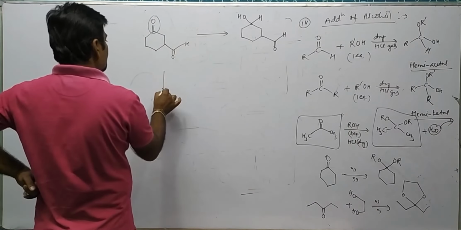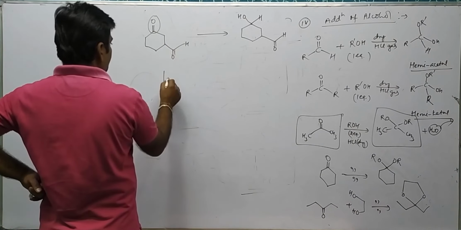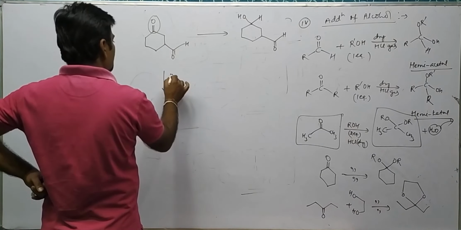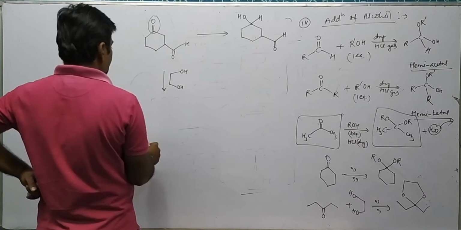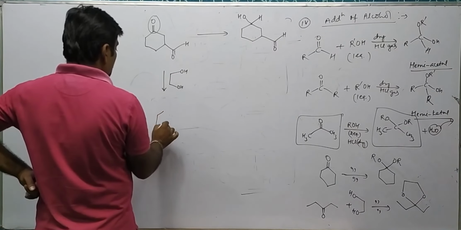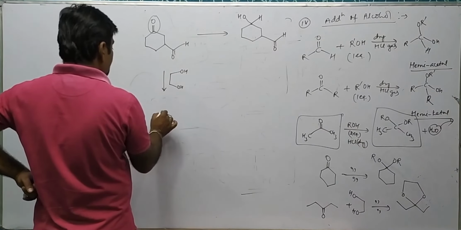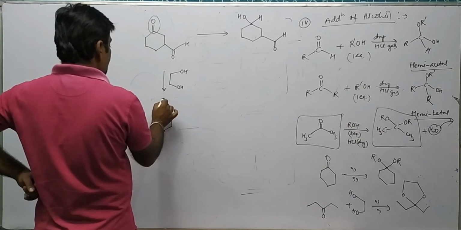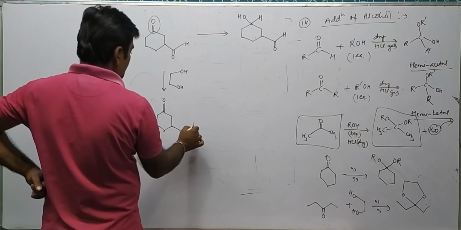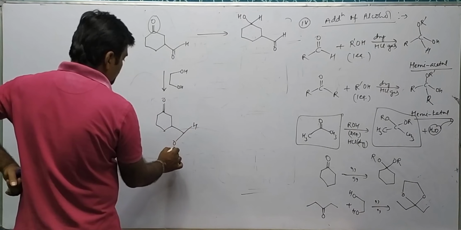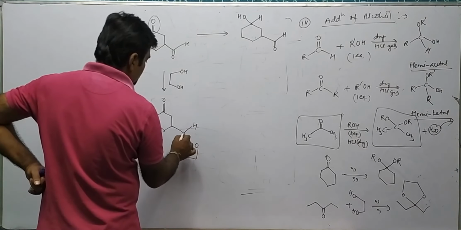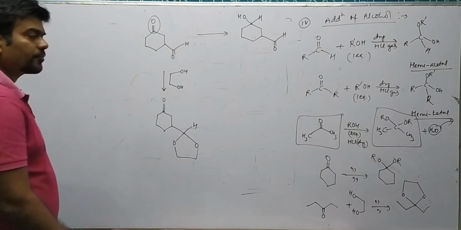This group must be protected by using glycol. If we use glycol, this aldehyde, which is more reactive, will react with it and form the corresponding 5-membered ring.